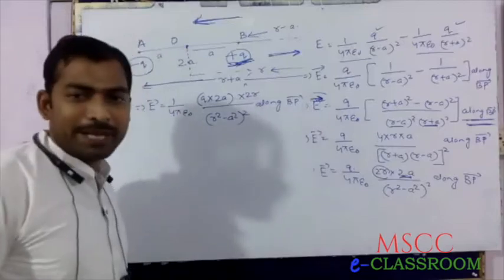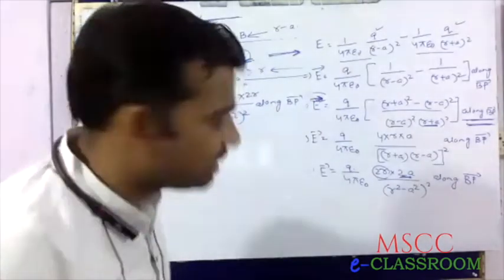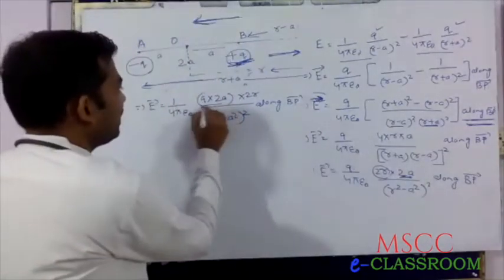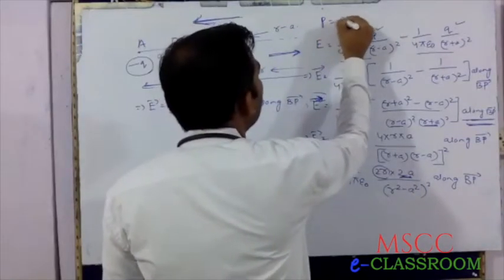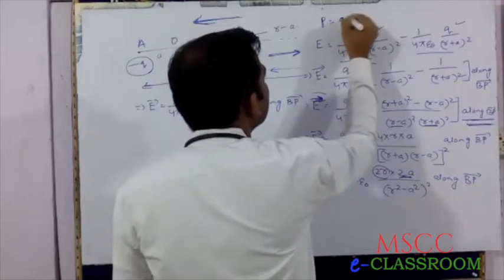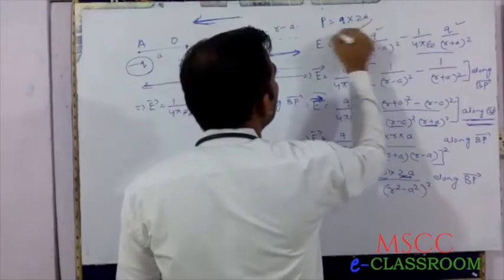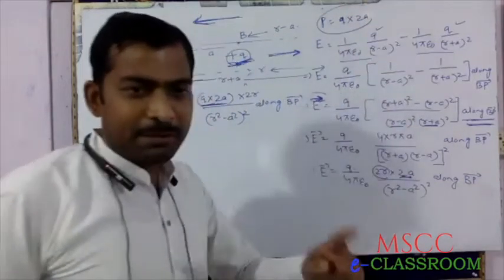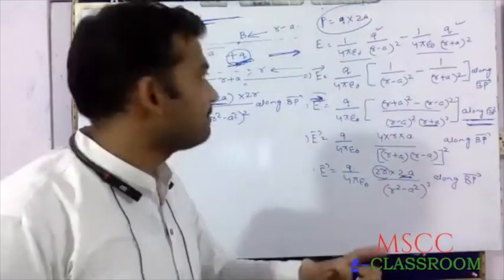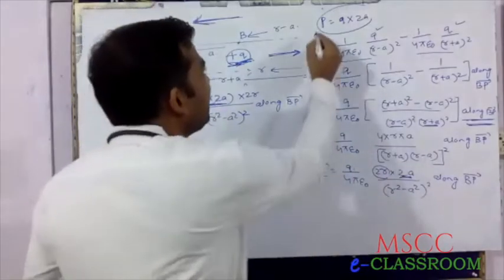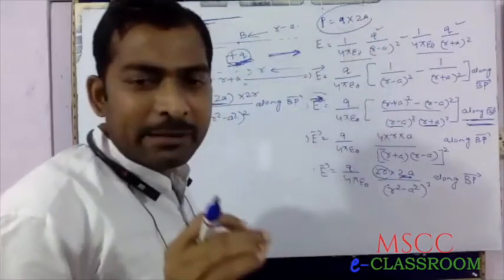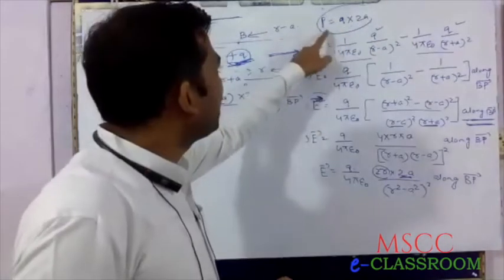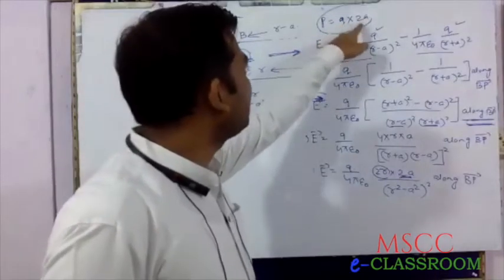Next, we know the electric dipole moment. In the previous class we already taught that P equals Q into 2A. Electric dipole moment P equals the product of charge into distance.